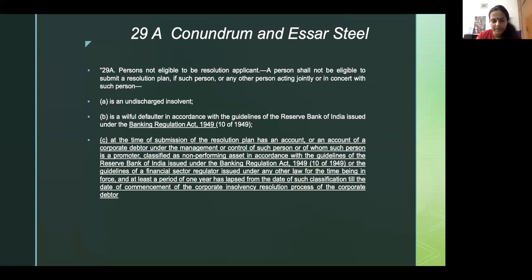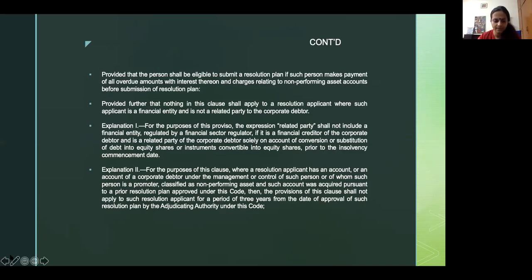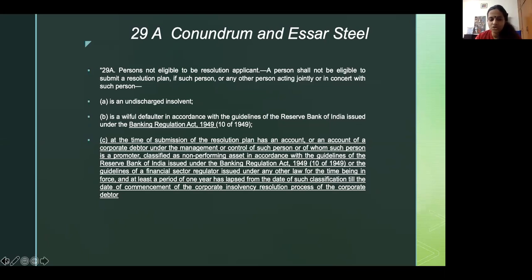This is very important. C is: at the time of submission of the resolution plan, has an account or an account of the corporate under management or control of such person, or of whom such person is a promoter, classified as a non-performing asset in accordance with the guidelines of the RBI, and a time period of 1 year has passed since it has been classified as an NPA, and they have not removed such disqualification.